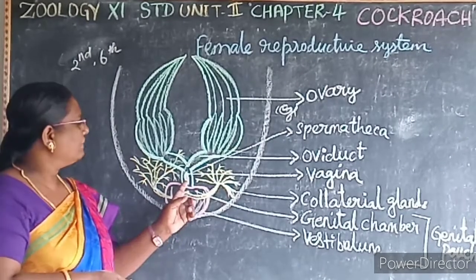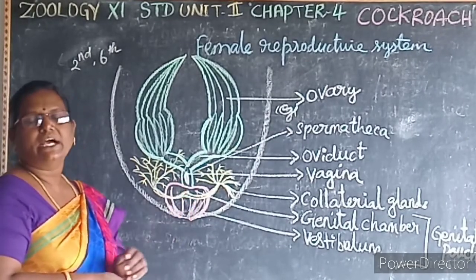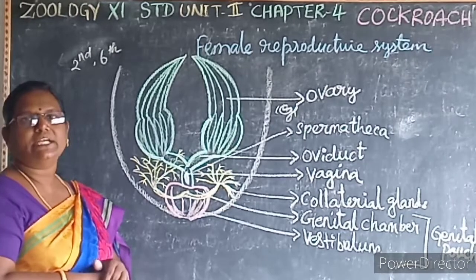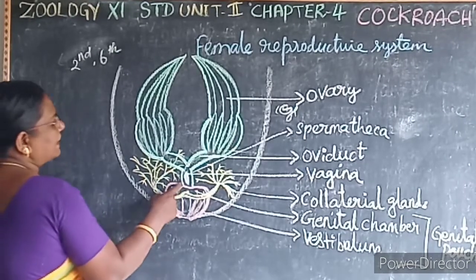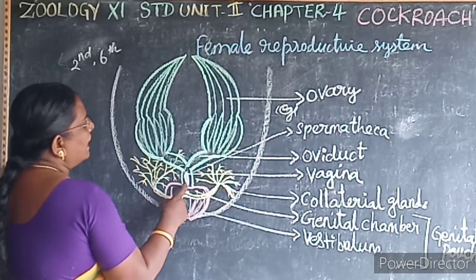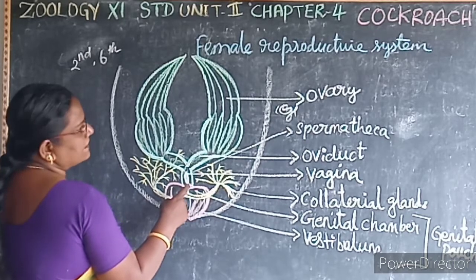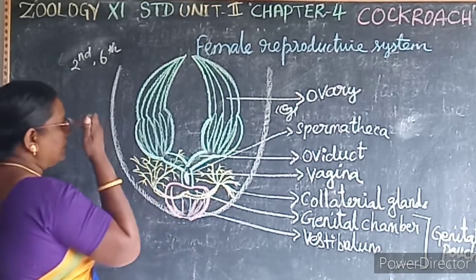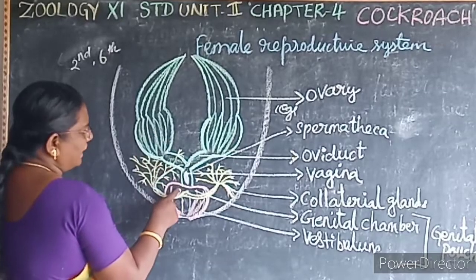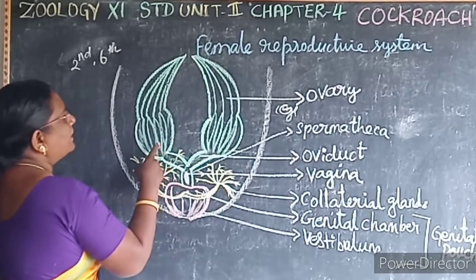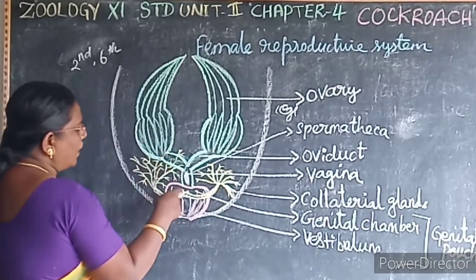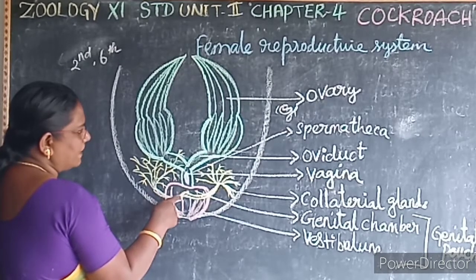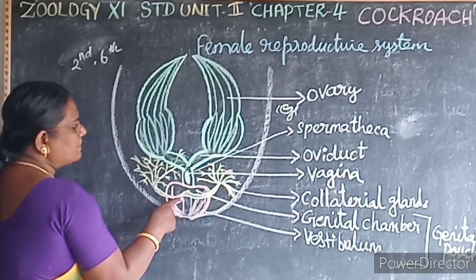A ventral opening of the vagina, that is known as what? Female genital pore. A pair of spermatheca lies in the sixth segment, and then during the copulation, the ova move towards the genital chamber where they are fertilized by the sperm.